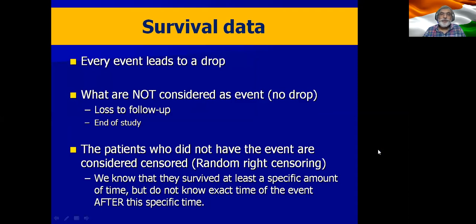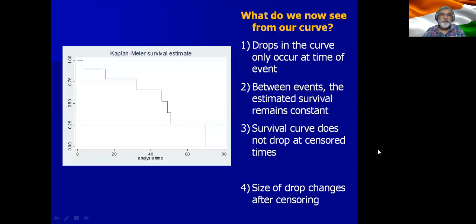So patients who do not have an event are considered censored, which is random right censoring. And therefore we know that they survived at least a specific amount of time, but do not know the exact time of the event of their survival after the specific time of the study.